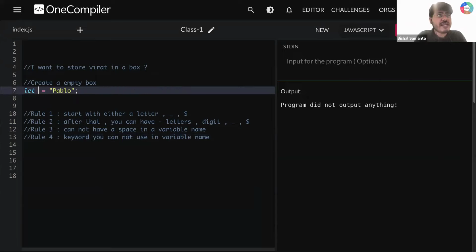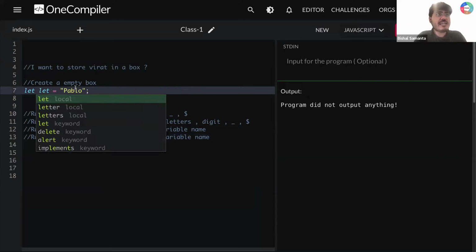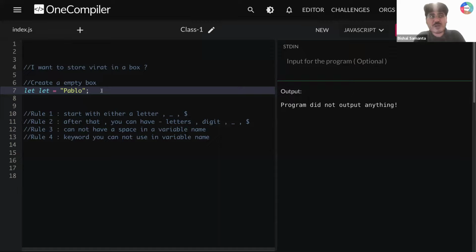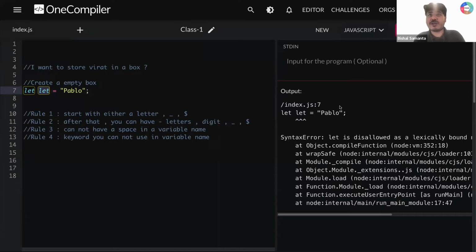Let's say I'm writing let, and after that I'm writing let equal to Pablo. Can I create a variable name called let? No, because in JavaScript there is a list of 37 such words called keywords. You cannot have a variable name with those keywords in JavaScript.